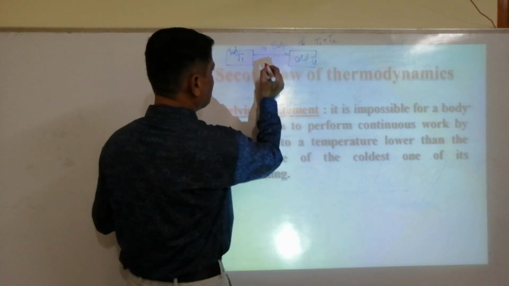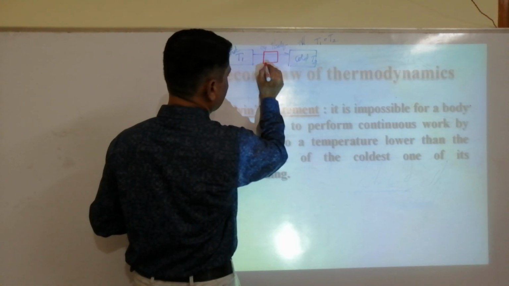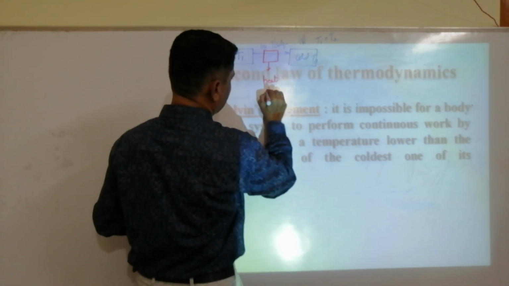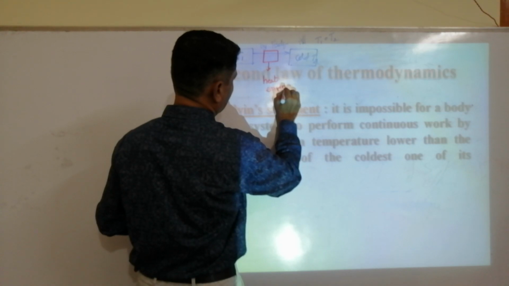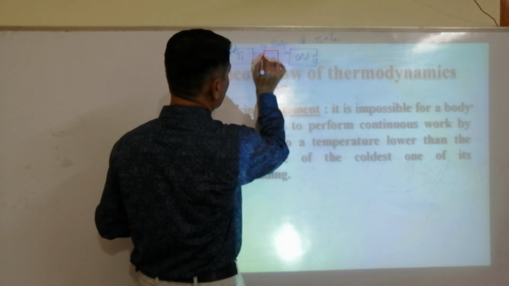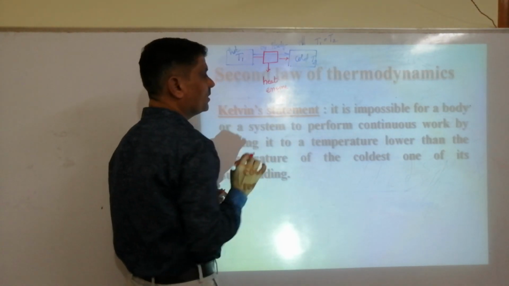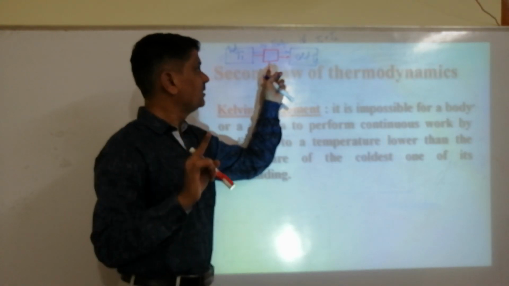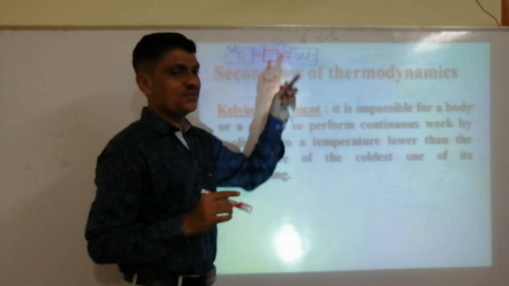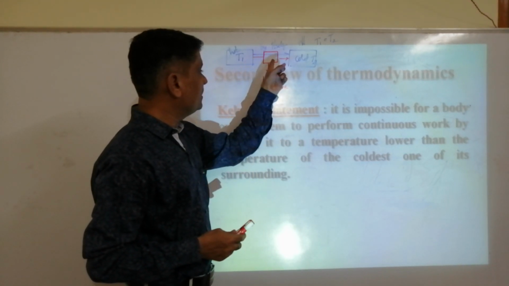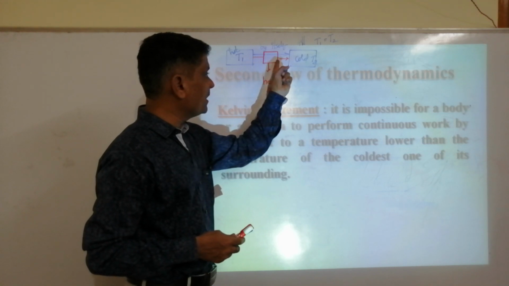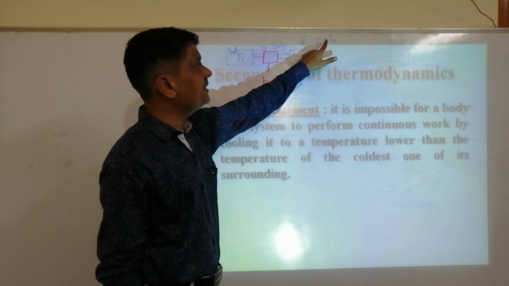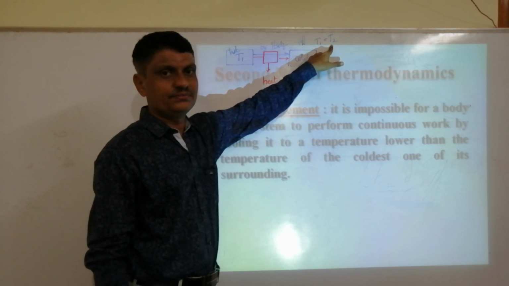When we put a device here, like a heat engine, heat flows from the hot body to the cold body to do work. The heat engine does work as long as heat is flowing. But you know, heat flows only till T1 is equal to T2.